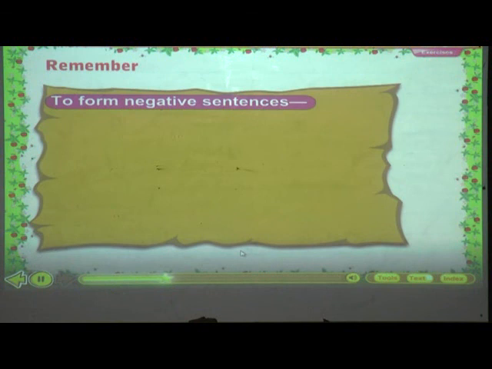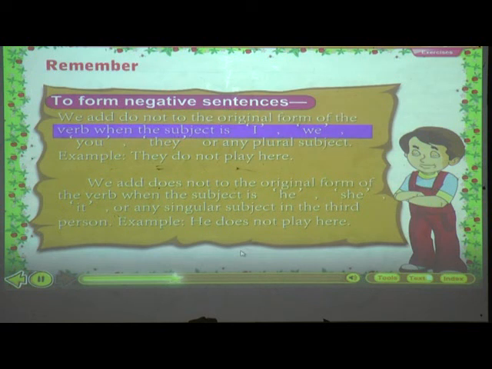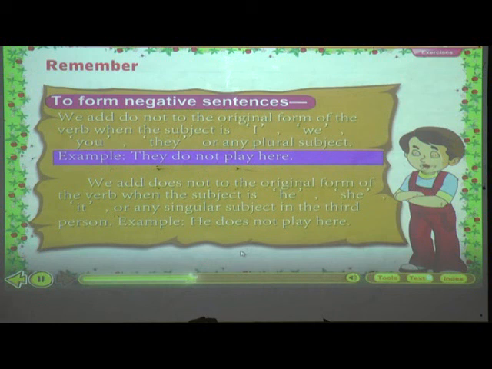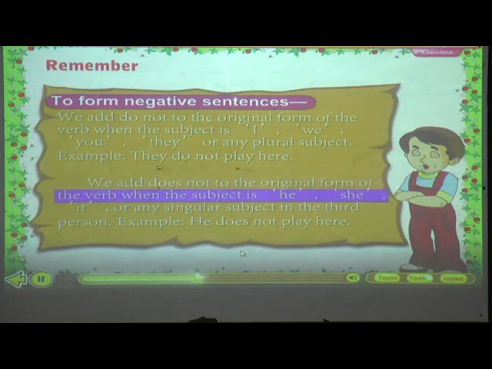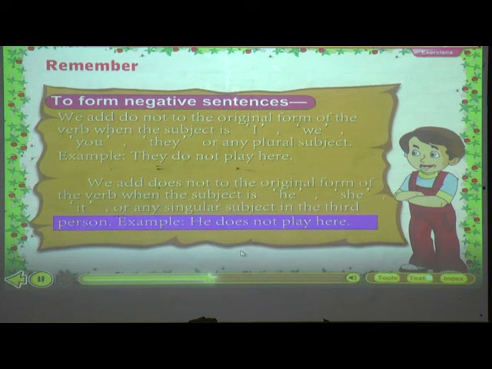to form negative sentences, we add do not to the original form of the verb when the subject is I, we, you, they, or any plural subject. Example, they do not play here. We add does not to the original form of the verb when the subject is he, she, it, or any singular subject in the third person.